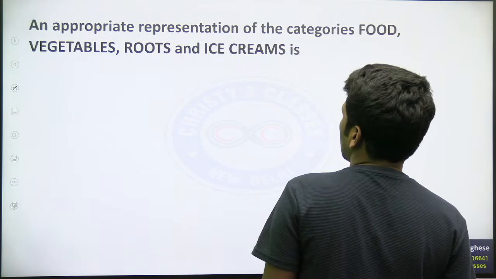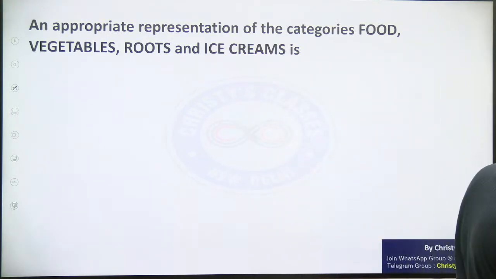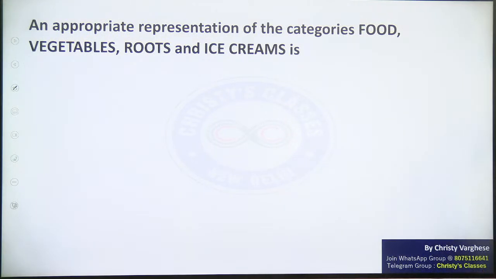So try the next question. This is a question, but options we don't know. Students haven't sent the options as it is picture, but make a try. I will explain after that.